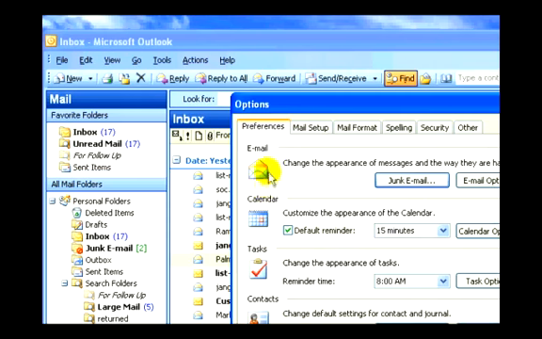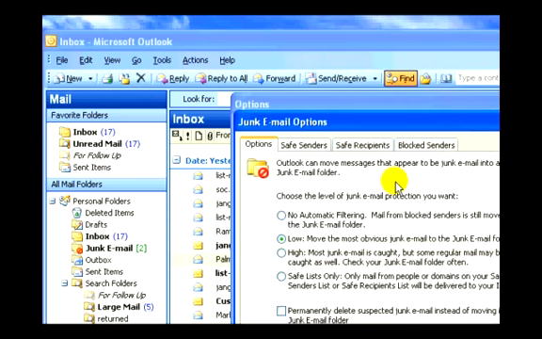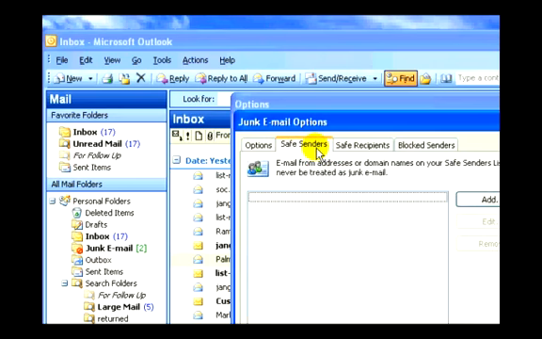and we see here on top in the Preferences tab, we see here on the emails a junk email button. Go ahead and click on that, and we see that we can create lists of people that are safe senders that will always accept their emails and never put them in the junk email box, or safe recipients.